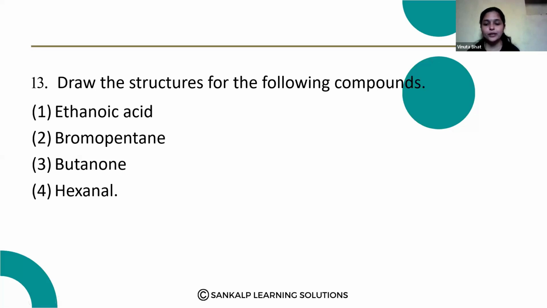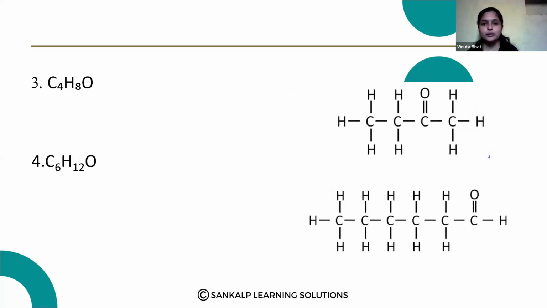Third one is butanone. Butanone is CH3, CH2, C double bond O, and CH3. Here a ketone group is present, so it is butanone.